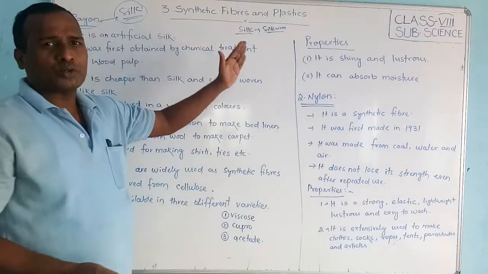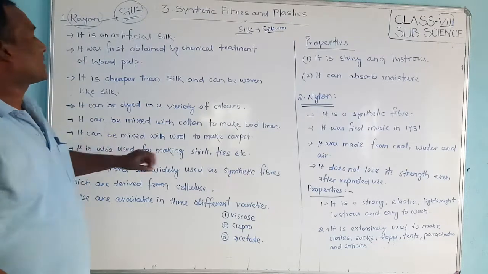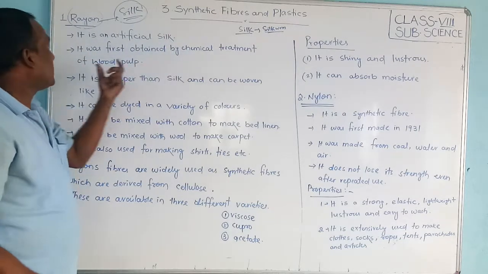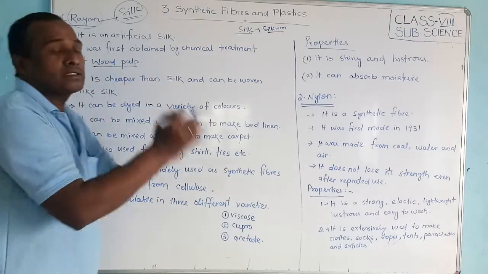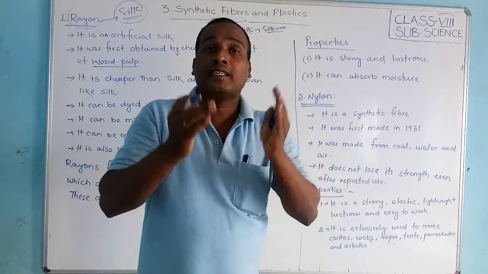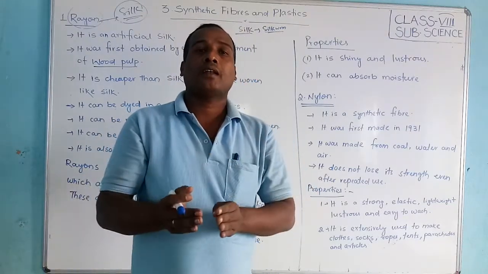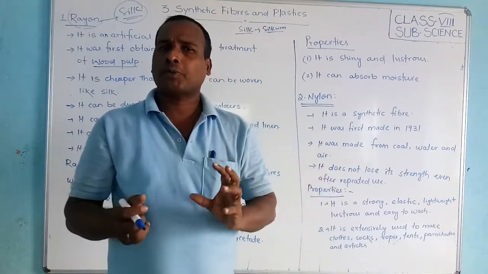What is the comparison, students? Observe: rayon is an artificial silk and it was first obtained by chemical treatment of wood pulp. This is a very important point. It is made by treating wood pulp with chemicals.